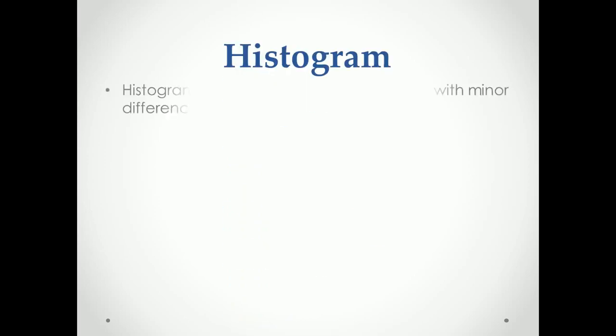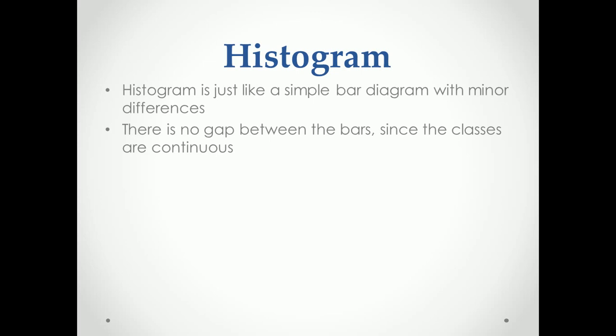Next is the histogram. It is just like a simple bar diagram, with minor differences. What are the differences? There is no gap between the bars. In a simple bar diagram there is a gap between the two bars, but in a histogram there is no gap between the bars, since the classes are continuous.